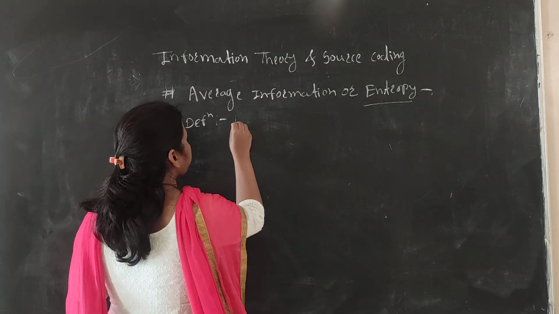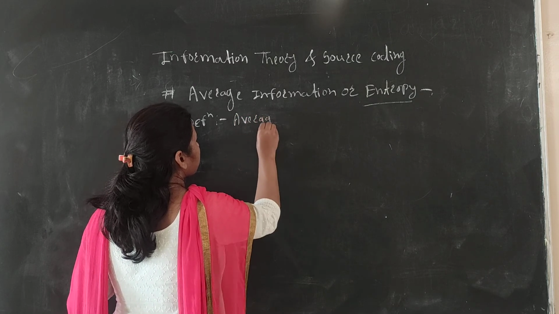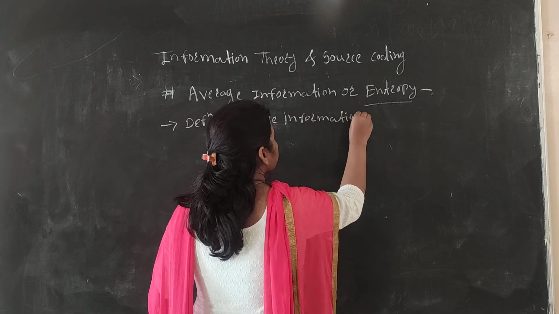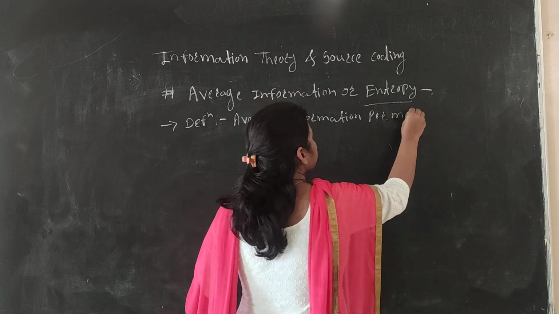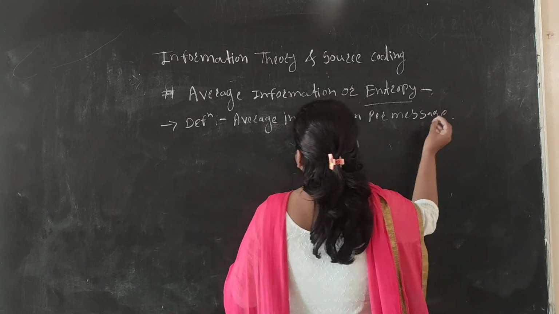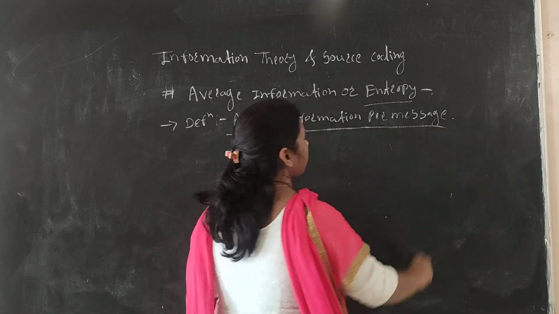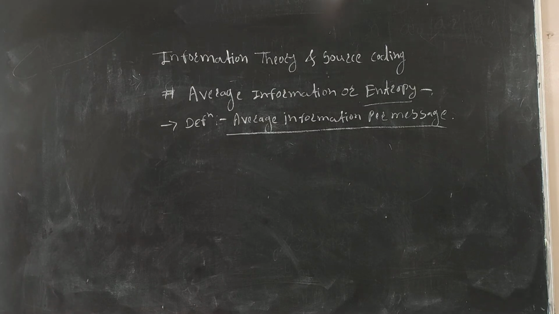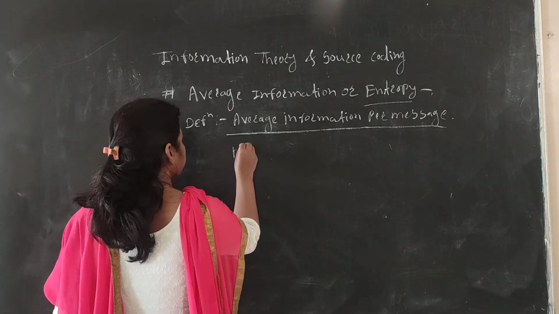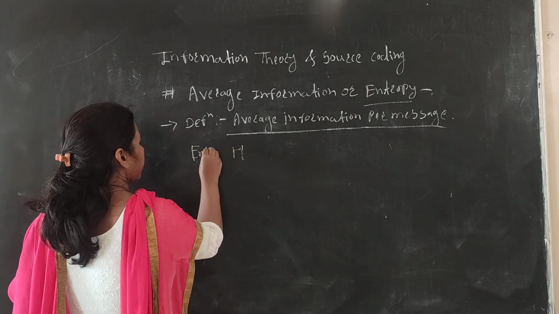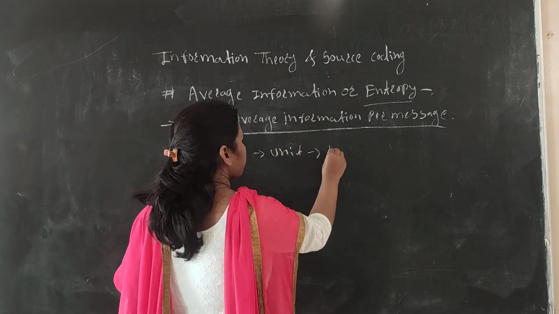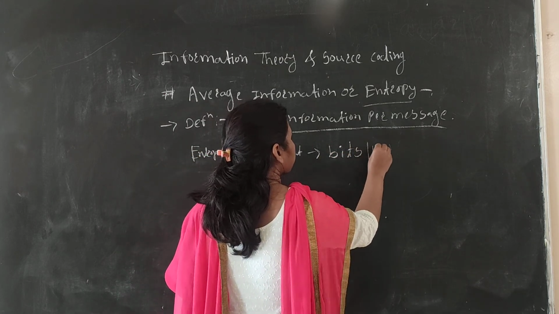It is denoted by capital H, and the unit is bits per message.